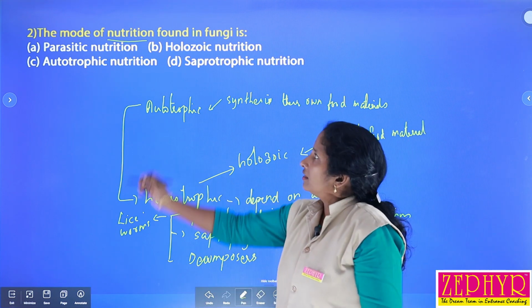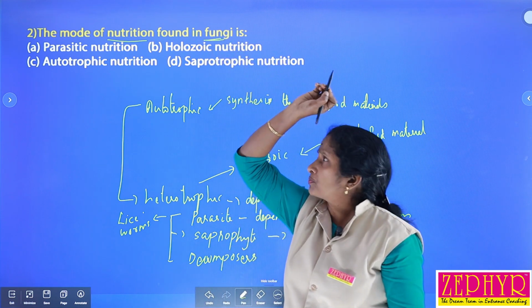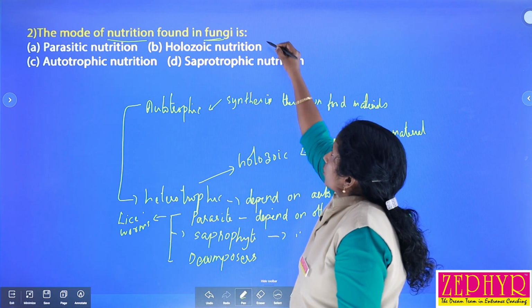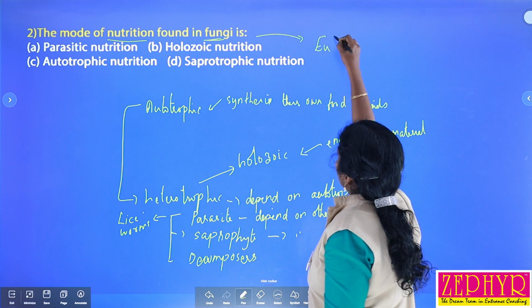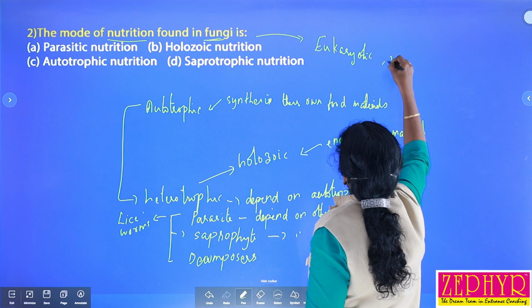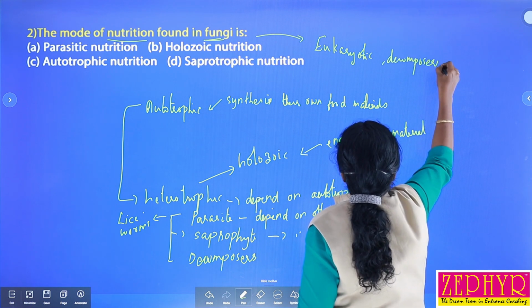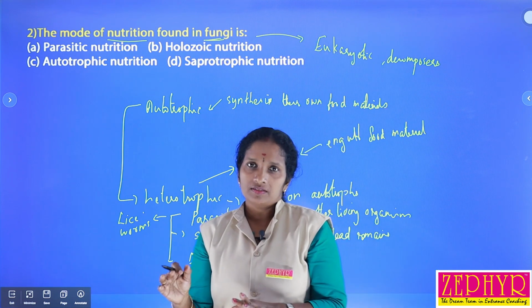So here the question is about the mode of nutrition found in fungi. What is meant by fungi? Fungi are microscopic eukaryotic organisms, considered decomposers. The main function of fungus is that they decompose dead remains.